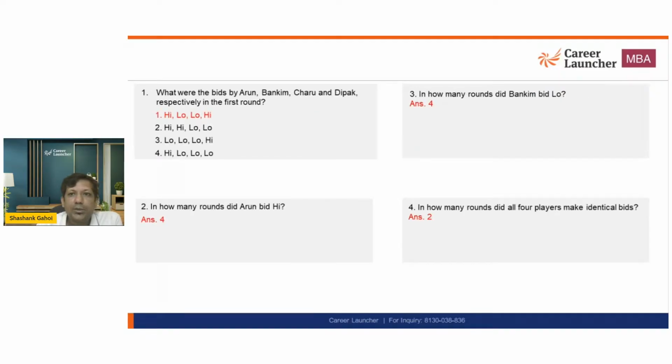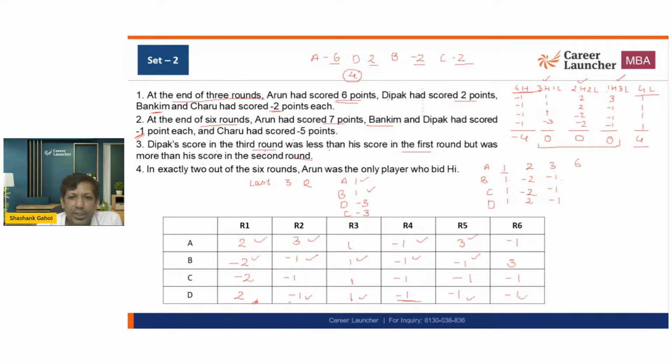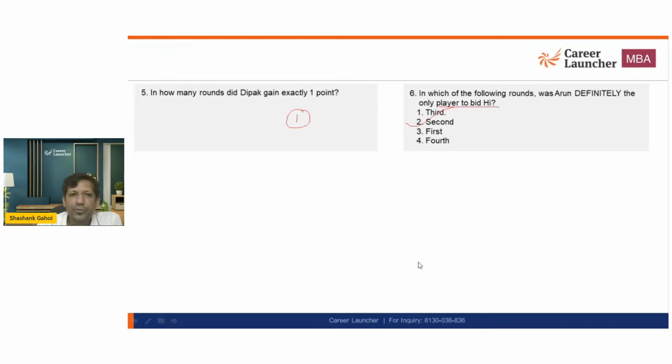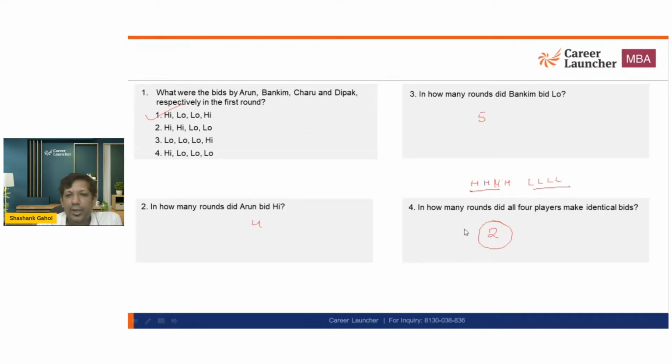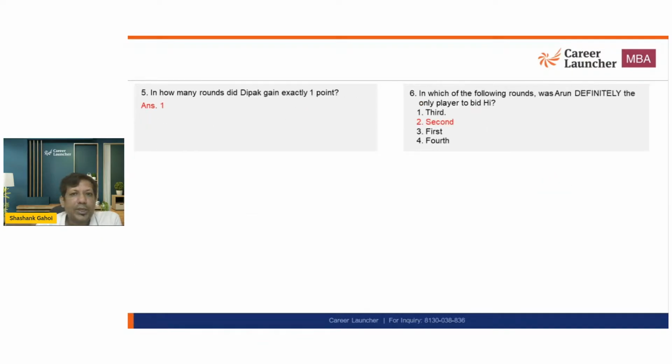So this is going to be, first one is fine, second one is fine, third one I got 5. बंकिम का देखना है. So what mistake did I make? अच्छा ठीक है, I made a mistake. I was looking for low. This is high, so this will not be counted. So answer for Bankim is going to be 4. I miscalculated, miscounted actually. So answer of this question is going to be 4. And that is 2, then that is 1, and 0. And this is how we can get the answer.